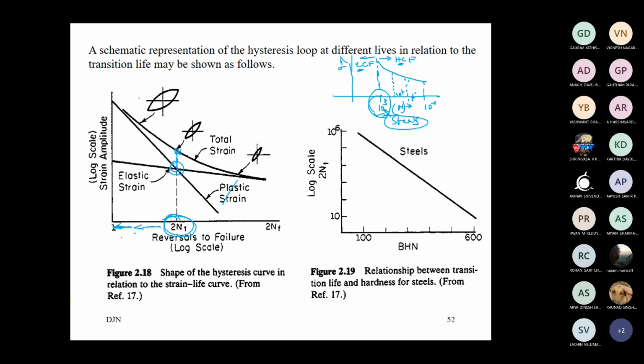For several materials like brittle materials, we may have to take the strain life approach to a much deeper side. For ductile material, we can start the SN approach maybe somewhere from 10 to the power 4 onwards, or even 10 to the power 3 onwards. So there are several such cases. For brittle material we may take the high cycle fatigue approach, and the low cycle fatigue approach we may leave.